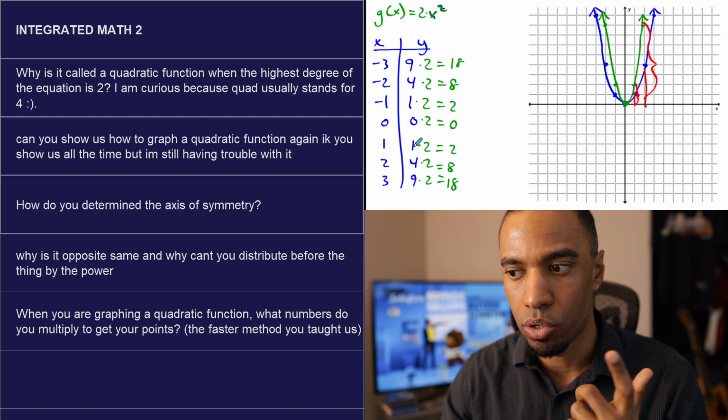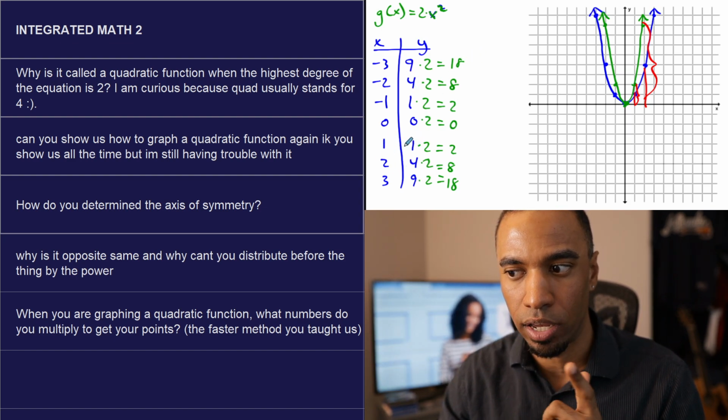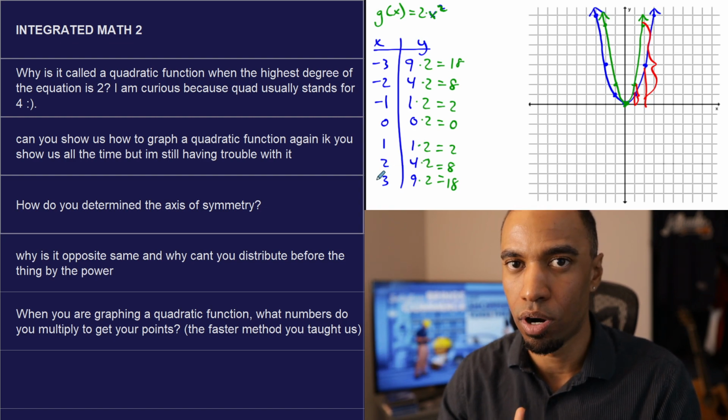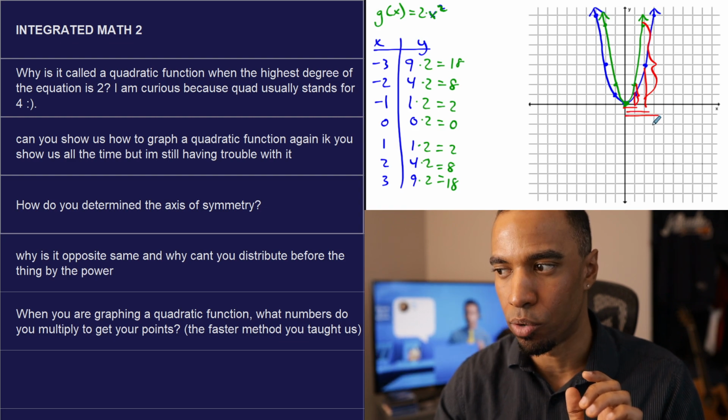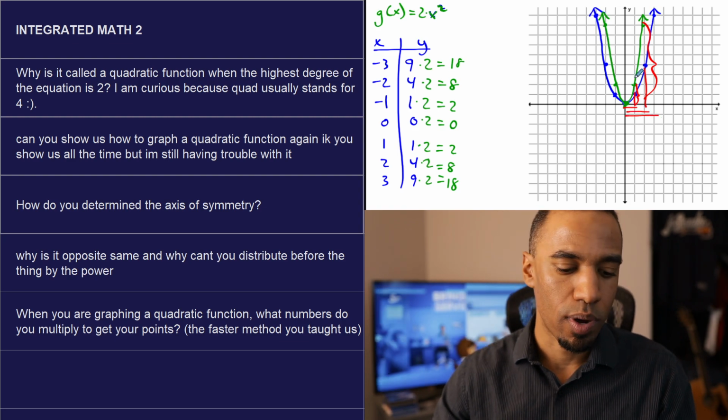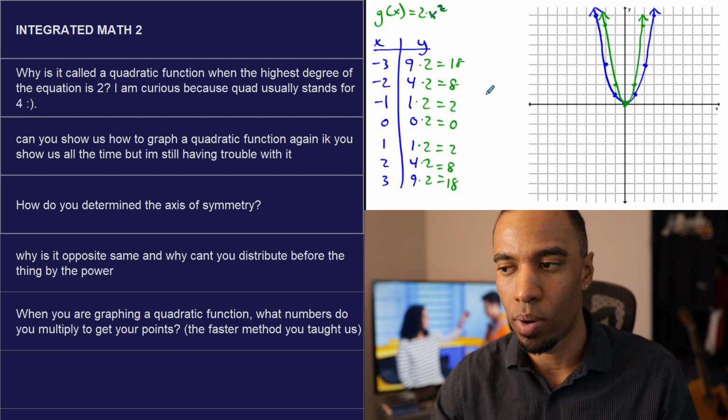That's why it's important to know your 1, 1, 2, 4, 3, 9, to say when I go 1 away, I go 1 up, 2 away, I go 4 up, 3 away, I go 9 up. From the vertex, by the way. 1 away, 2 away, 3 away from vertex. That's why we state those things, because those are always used in quadratics.